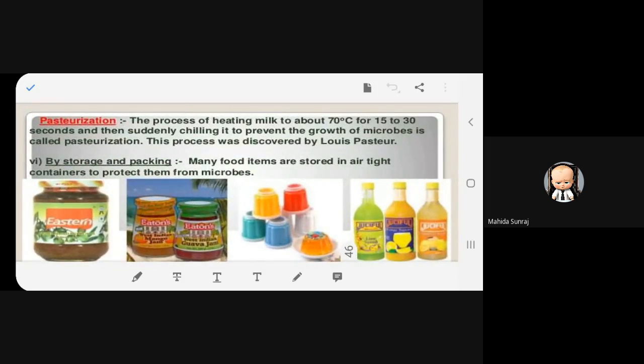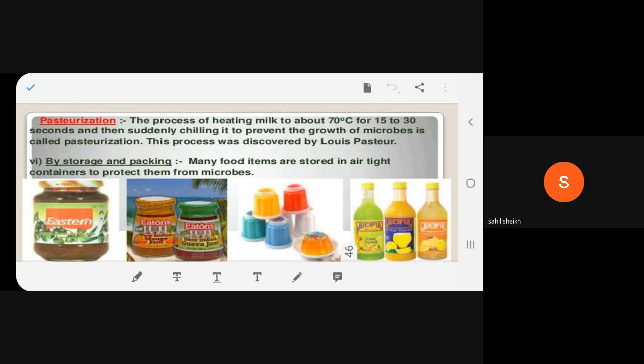Now, this hot and cold treatment is called pasteurization. Now we see in detail what pasteurization is. Please read, beta. Pasteurization: the process of heating milk to about 70 degrees Celsius for 15 to 30 seconds and then suddenly chilling it to prevent the growth of microbes is called pasteurization. The process was discovered by Louis Pasteur.